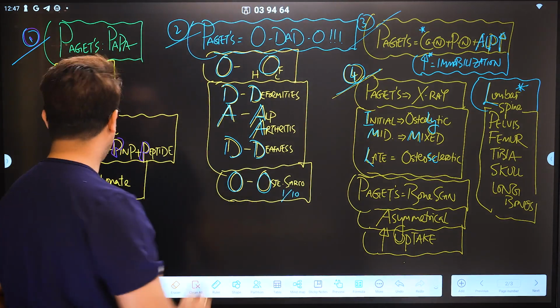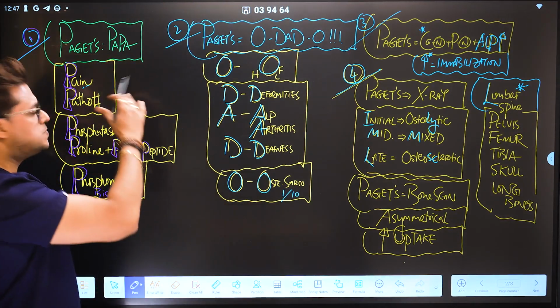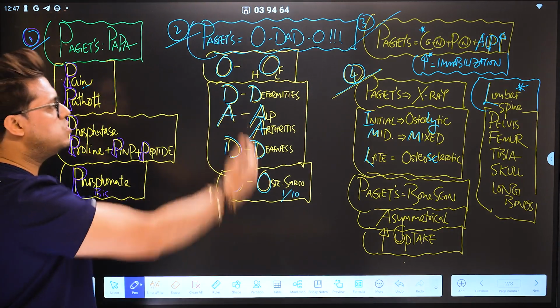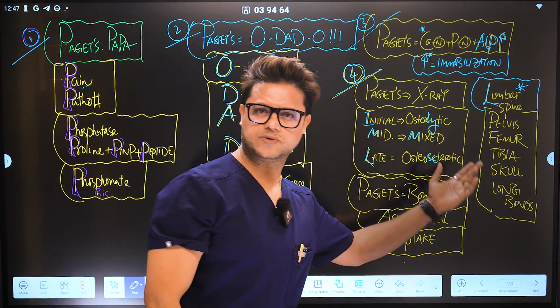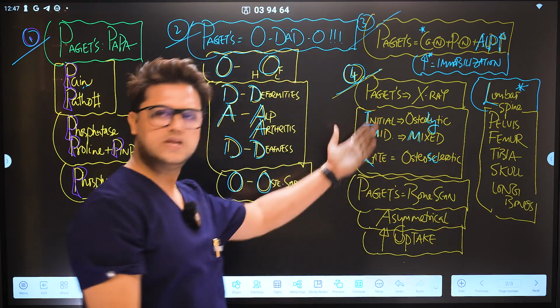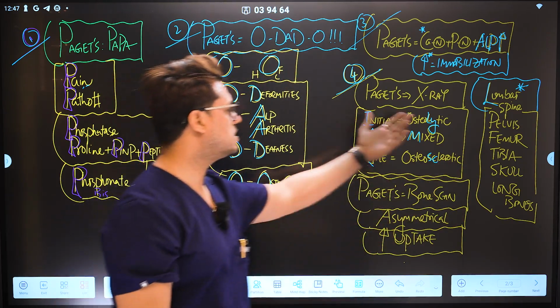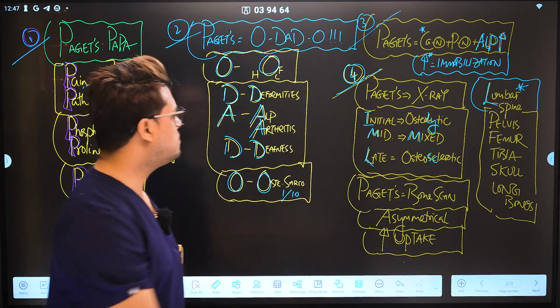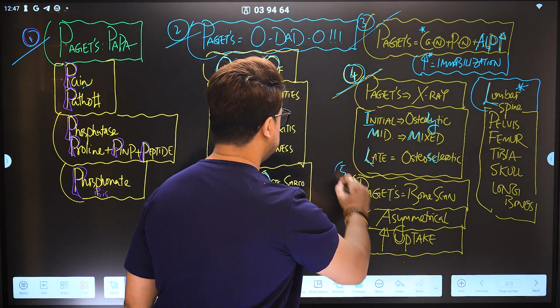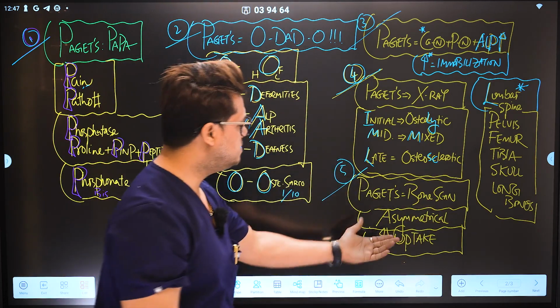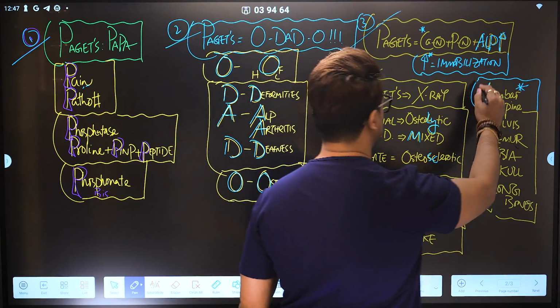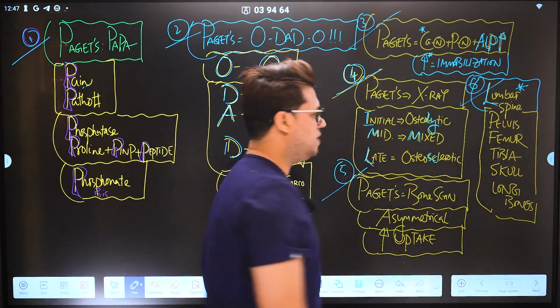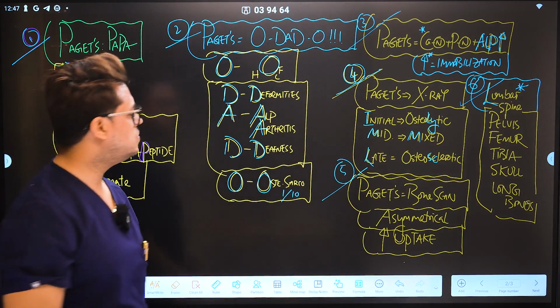So yes, once again, as we talked about the first box, Paget is a Papa disease. Paget is O-dead-O. Paget has normal calcium and phosphate, and high alkaline phosphatase. And definitely Paget has the radiological pictures. After that, once again, the bone scan picture shows asymmetrical uptake, and the most commonly affected bone is the lumbar spine. Definitely you need to know all of them together.